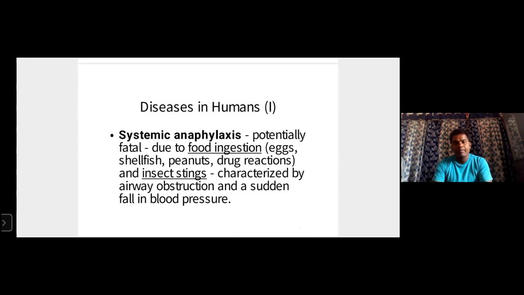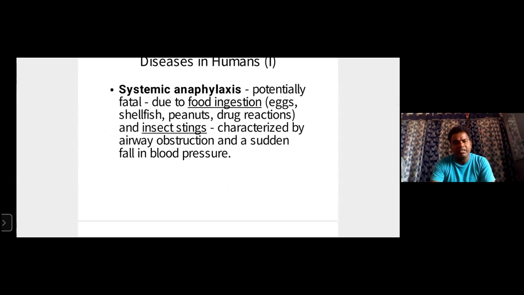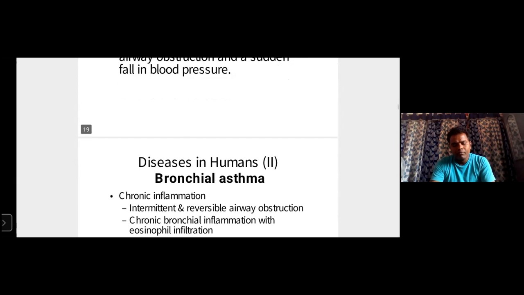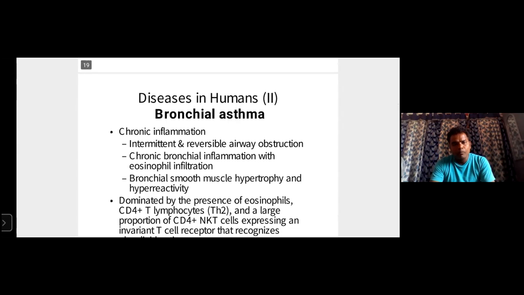Systemic anaphylaxis. What is the disease? Potentially fatal, due to food ingestion like eggs, shellfish, peanuts, drug reactions, insect stings, characterized by airway obstruction and a sudden fall in blood pressure. Okay, certain times when we eat something like eggs, shellfish, or nuts, systemic anaphylaxis reactions will be formed.